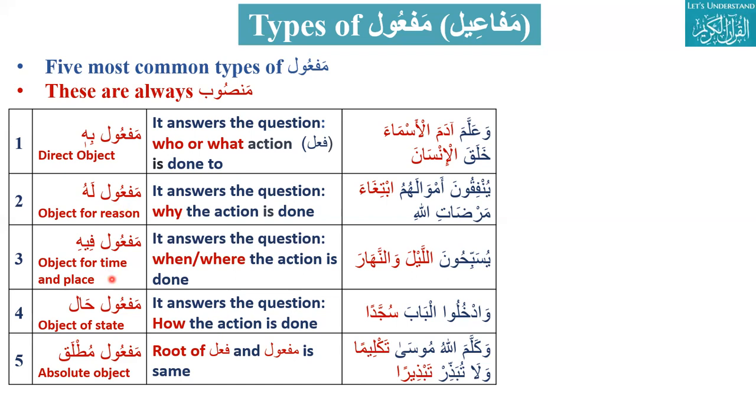It answers when and where the action was done. And maf'ul hal actually tells how the action is done. And maf'ul mutlaq is where the root of the fi'al and the maf'ul is the same. Basically this maf'ul is showing the intensity or number of times or nature of that.